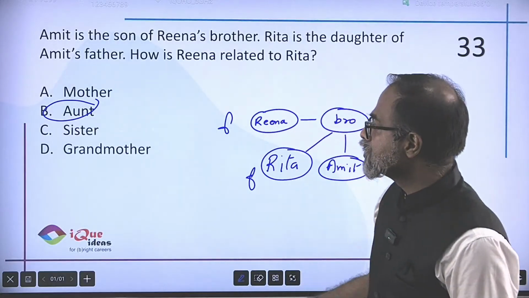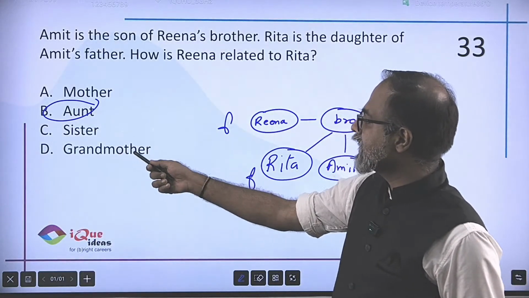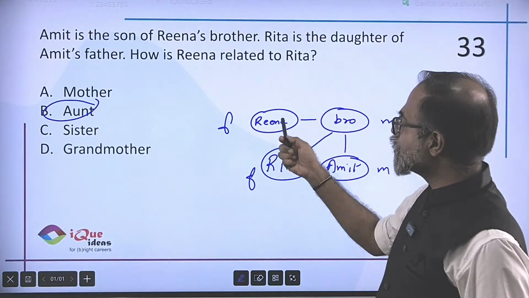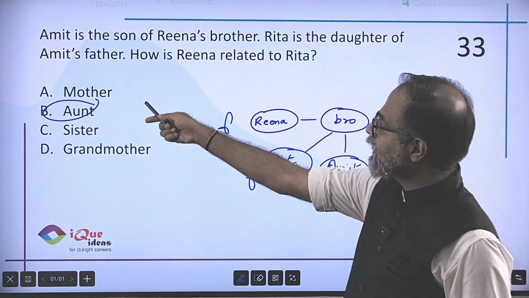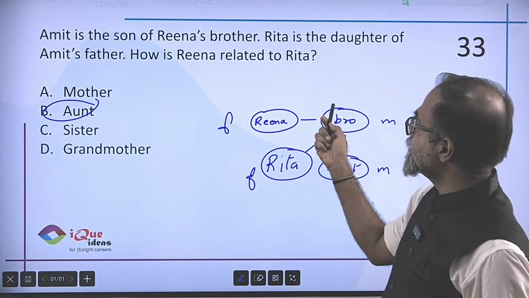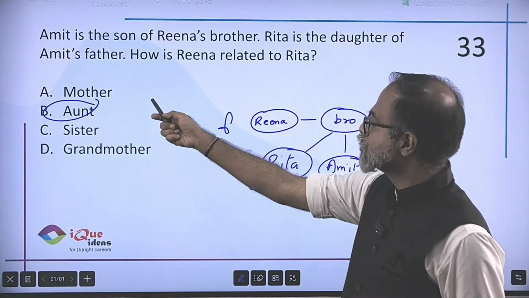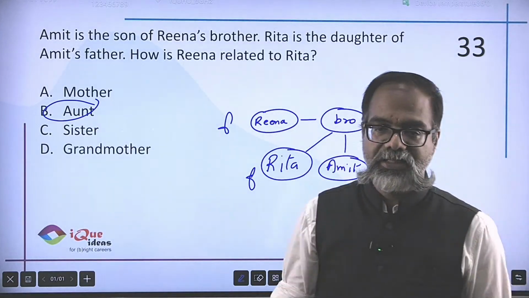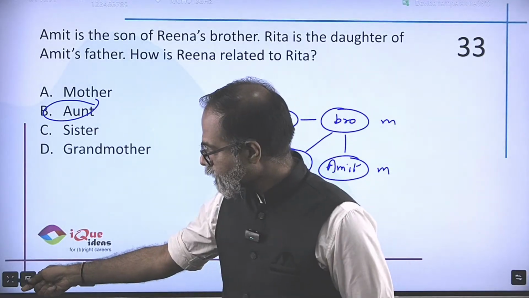Don't get confused. See, I can eliminate sister and grandmother because Reena and Rita are not at the same level, and not the mother because this person is the brother to Reena, right? So I should be getting aunt as the answer. All right.